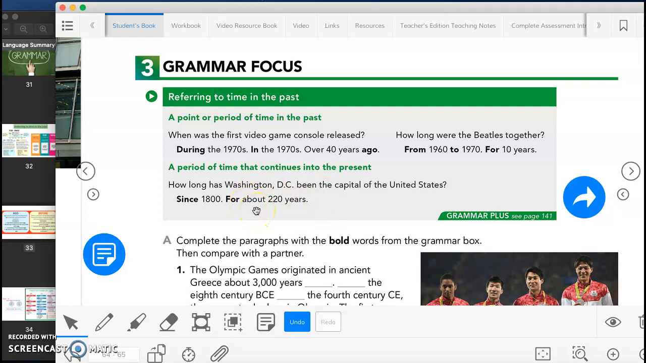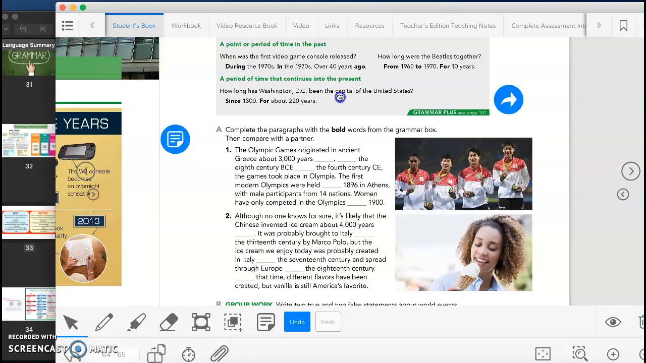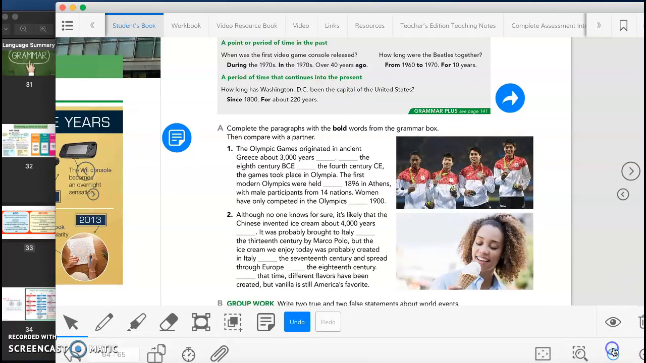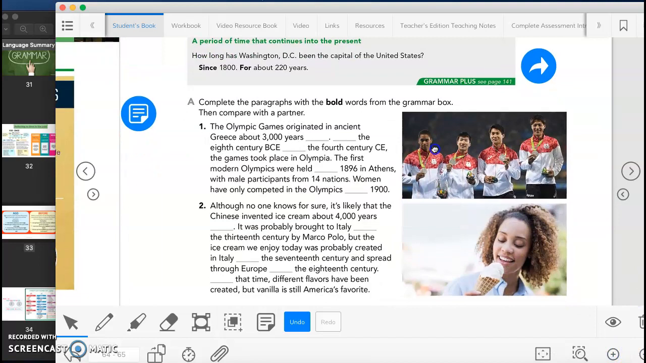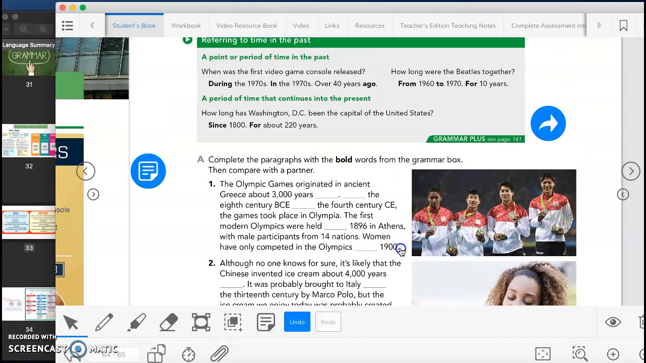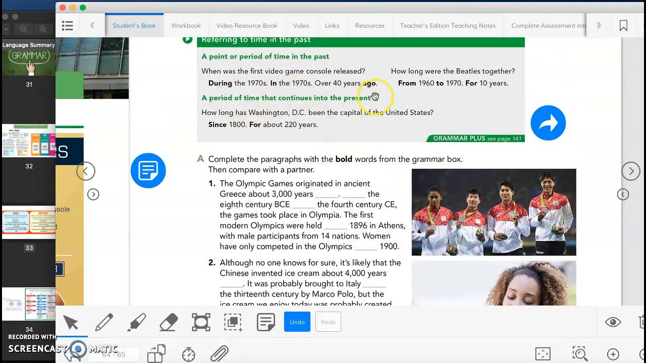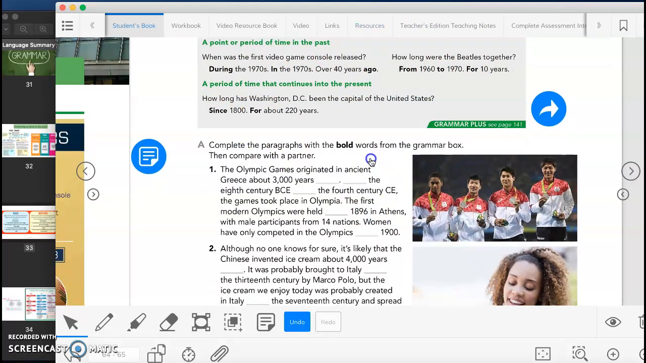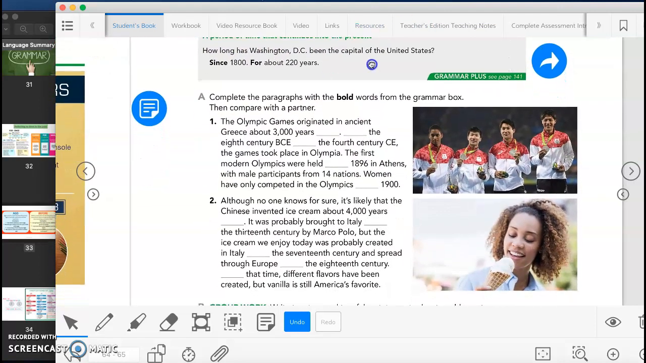This is what we have for today. It's not a very hard grammar if you guys practice it. We have this exercise in here. So you will need to complete these paragraphs with the words in bold, meaning with during, in, ago, from, to, for, since, and for. You guys will need